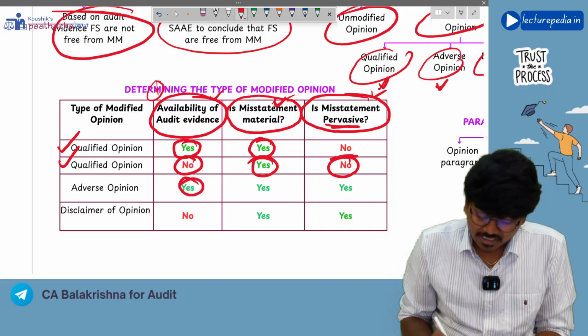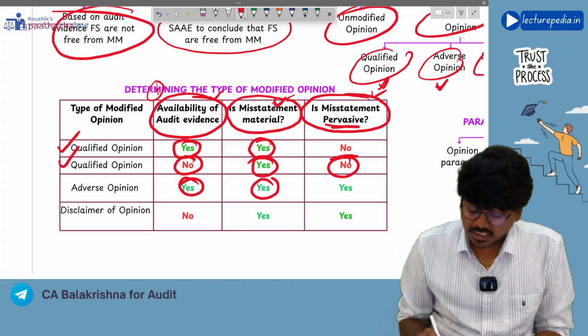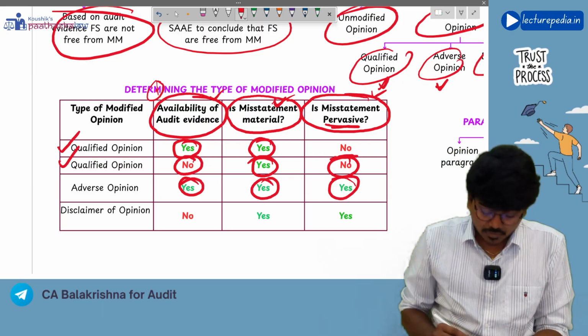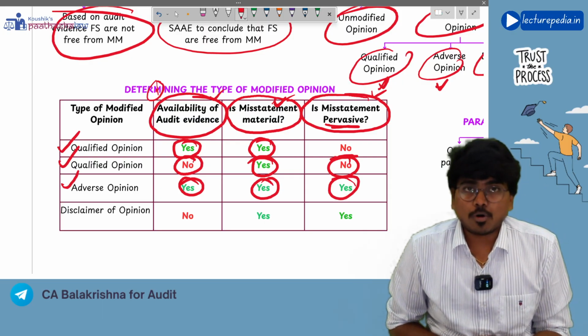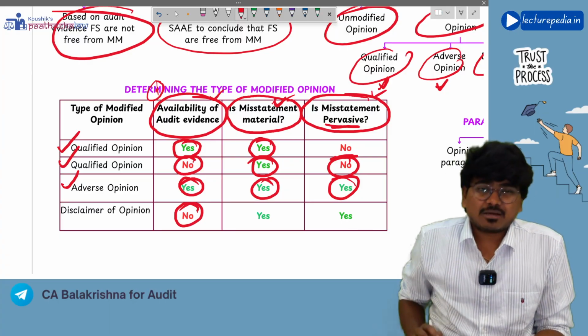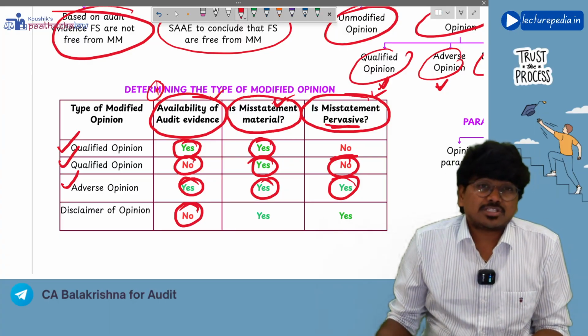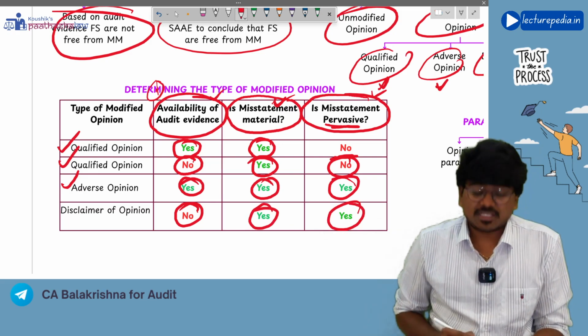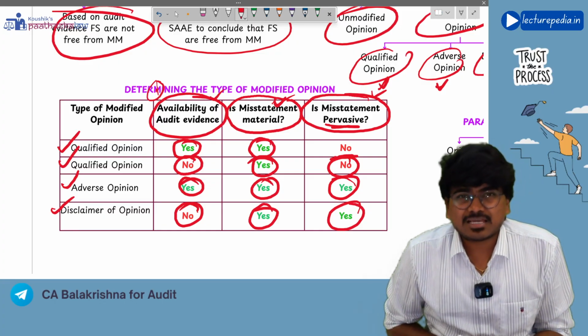Next, audit evidence is available, misstatement is material and also pervasive, then you will give adverse opinion. Next situation, audit evidence is not available, and if at all there are any misstatements, those misstatements will be material and also pervasive, then auditor will give disclaimer of opinion.